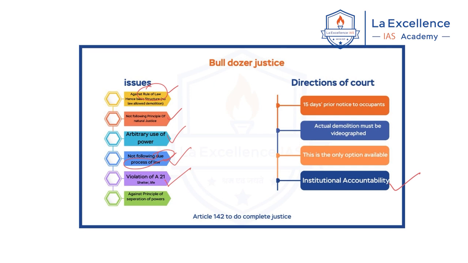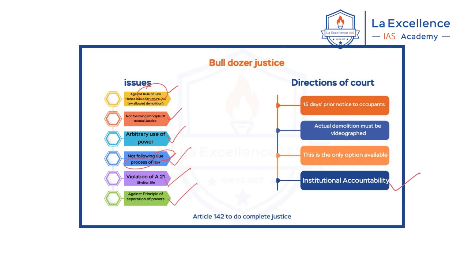Now, another important thing the court highlighted was the principle of separation of powers. Why is it related to the separation of powers? Because whether a person has illegally encroached on a particular land has to be decided by the courts, right? Now, the executive is arbitrarily taking the decision. Hence it is against the separation of powers. These are the issues that the court highlighted in this article.